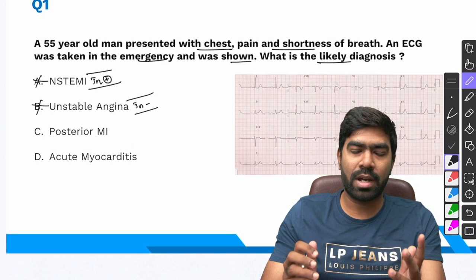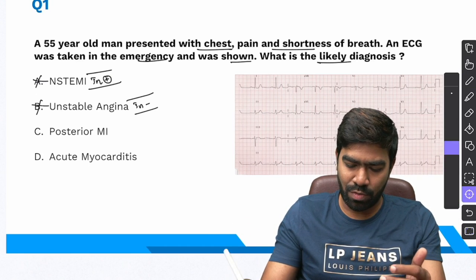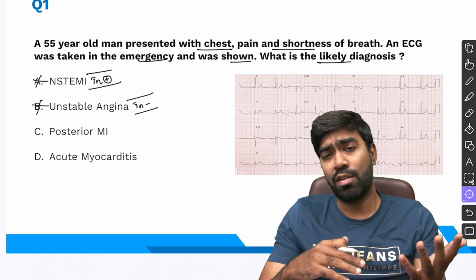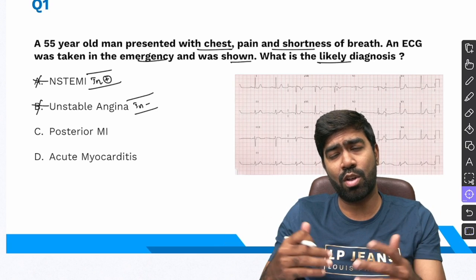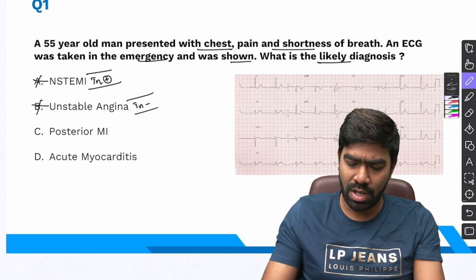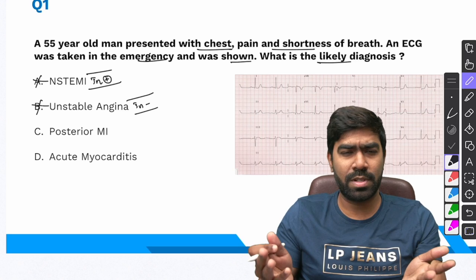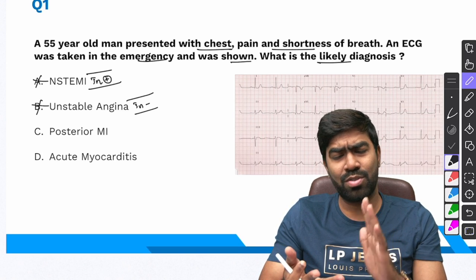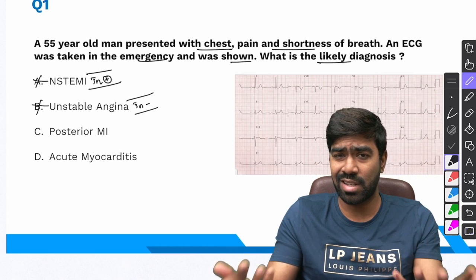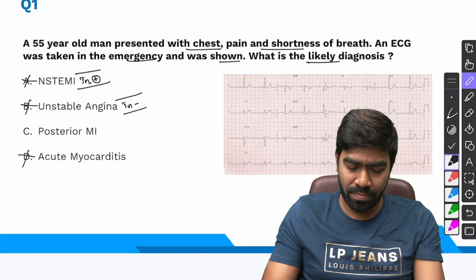And what about acute myocarditis? Acute myocarditis should have some relevant history, at least in exams. For example, the patient will have some history of viral prodrome like URI, followed by either heart failure or, rarely, ACS-like features. But here there is no history compatible with the diagnosis of acute myocarditis. And the ECG changes in acute myocarditis will be quite non-specific. They can produce ST changes, they can produce T wave changes. In fact, one of the most common changes that you see in acute myocarditis is sinus tachycardia. So I don't think that's going to be the possible answer here.